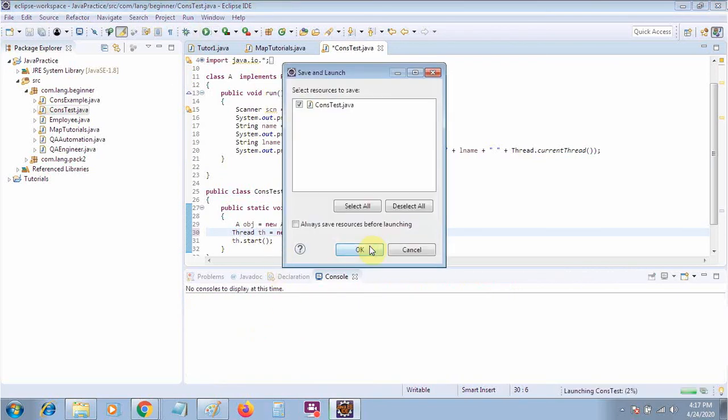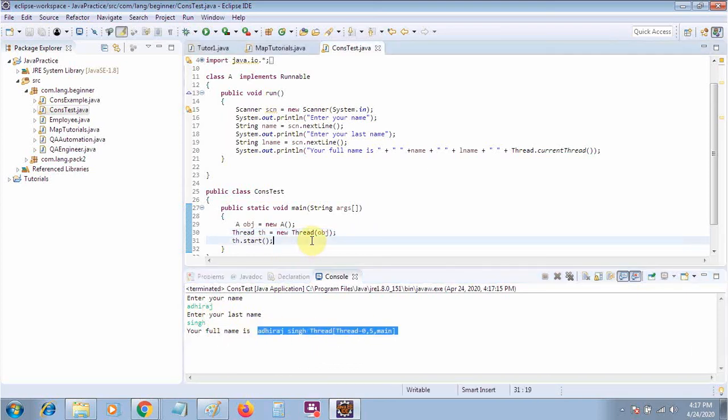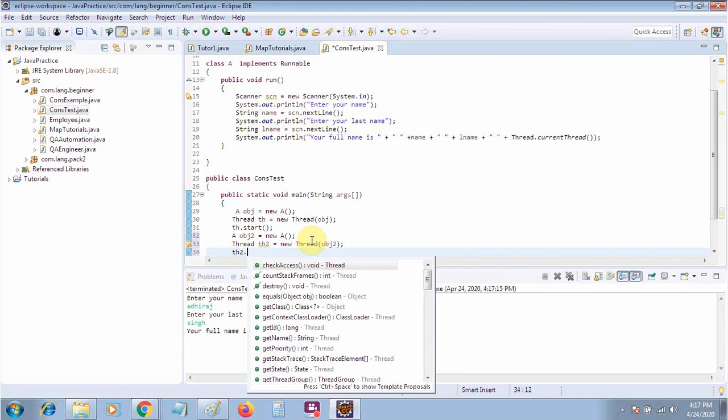Let me save and run this one. It is asking me to enter my name, then enter my last name. Till now there is no problem. Thread 0 has been created and your name has been printed out. Now suppose you have two objects and you are running these two simultaneously. Then thread th2 is equal to new thread, with object 2, and you say th2 dot start.